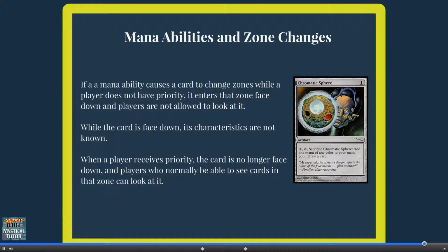While it is face down, the characteristics of the card are not known. This means when you pay the cost for casting a spell, if you activated Chromatic Sphere during the casting of the spell, you may discard this unknown card for something like Tormenting Voice, but you may not exile it to pay for Force of Will's alternate cost, because you have no way of knowing if it's blue or not.